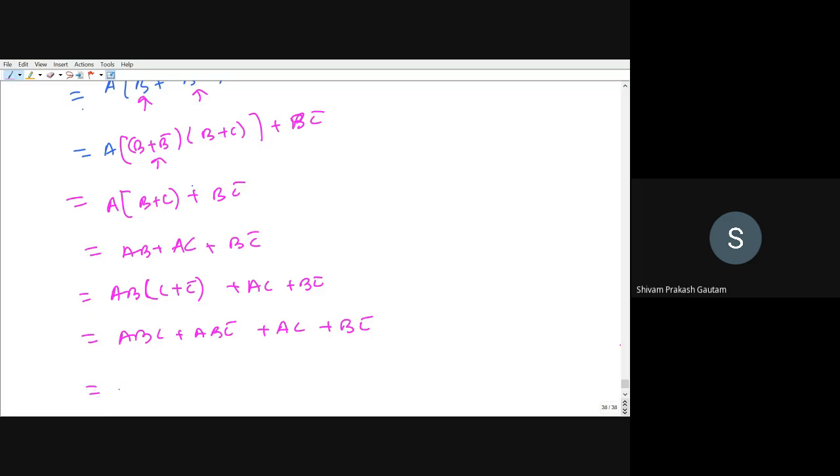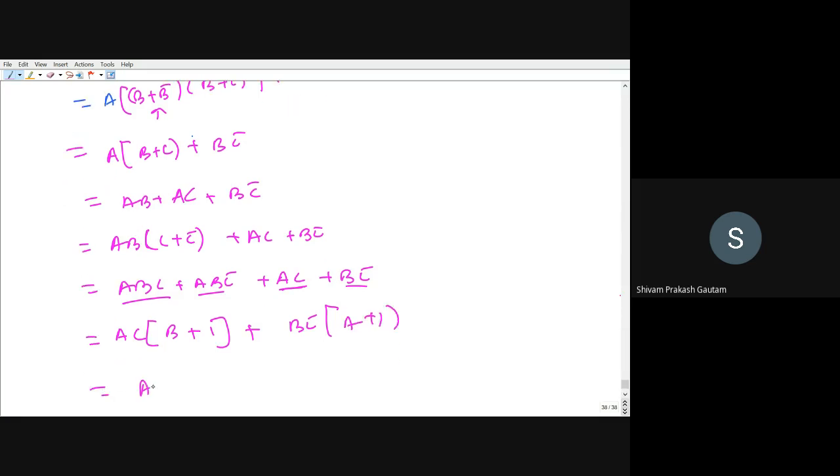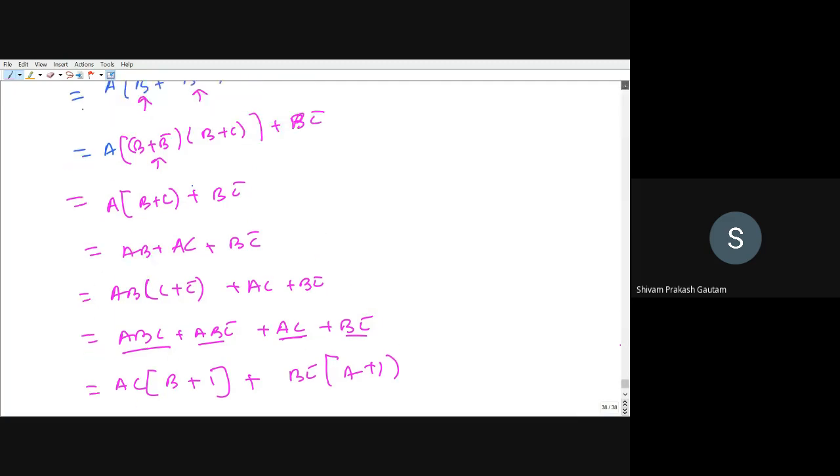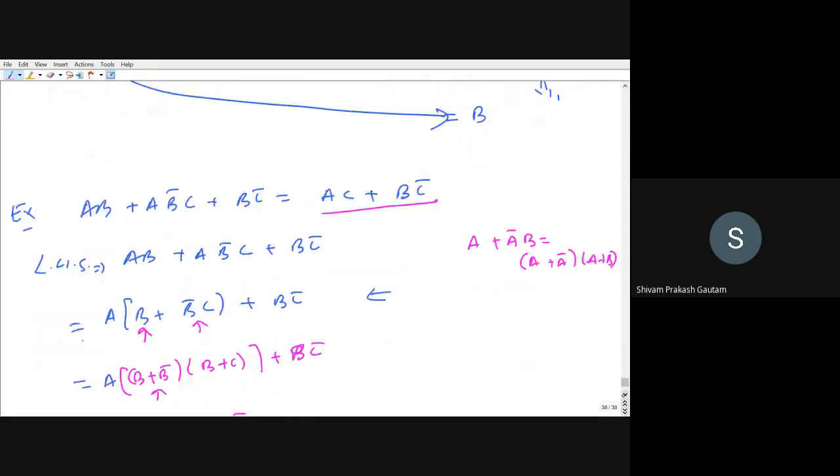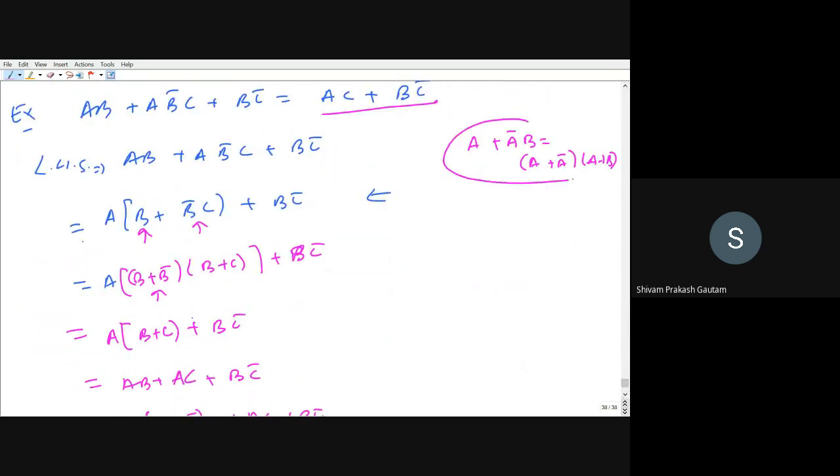So this further I can take AC common. I'm taking AC common, so 1 plus B, and BC̄ common if I take from this and this, so this will be A plus 1. This I can write as AC plus BC̄, which is what? RHS. AC plus BC̄. So what property have we used? We have used distributive property.